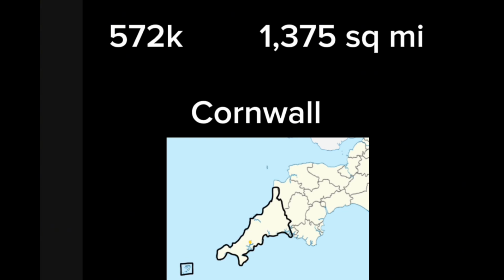Cornwall also manages to fit in 3 different areas of outstanding natural beauty: the Tamar Valley shared with Devon, the Isles of Scilly, as well as another one labelled simply as the Cornwall area of outstanding natural beauty, along with most of the Cornwall and West Devon mining landscape, which is a World Heritage Site. It also has so many wonderful beaches. However, it is important to mention that Cornwall is one of the poorest parts of the UK due to a variety of different factors, and was eligible to receive funding from the EU as a result of this before Brexit. Cornwall has a population of 572,000 people in its 1,375 square miles of land.